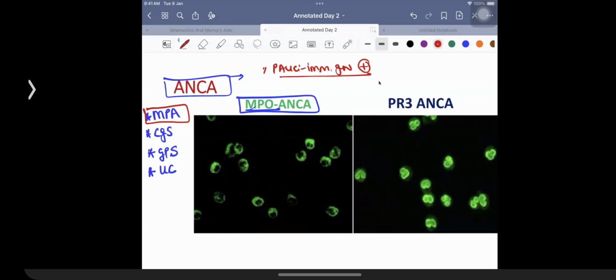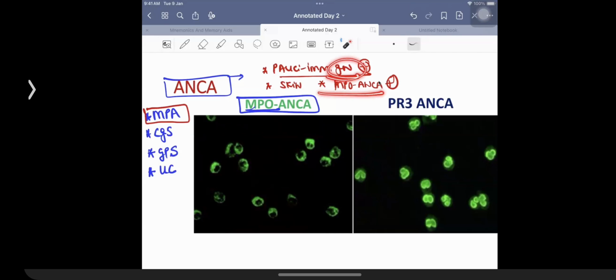The question that gave you the hint in the exam was that the patient was having involvement of the skin in the form of palpable purpura. The question also mentioned MPO ANCA positivity. Patients can have malaise, muscle pain, myalgia, and skin involvement in the form of rash. But the hint in the exam question was that pulmonary involvement was there, glomerulonephritis was there, and MPO ANCA was there.